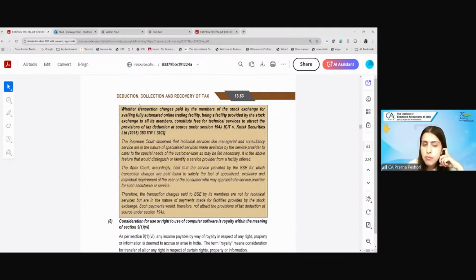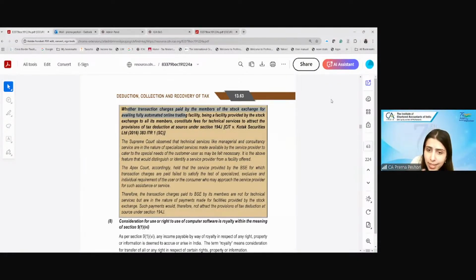Next one is whether transaction charges paid by the members of the stock exchange for availing the online trading facility, which is entirely automated, constitute technical service to attract the provisions of 194J. So the Supreme Court in Kotak Securities held that these are not technical services, because these are entirely automated online facilities, online trading facility. So these are not some specialized services given to the brokers. These are automated trading facilities, which are entirely online. There is no human intervention.